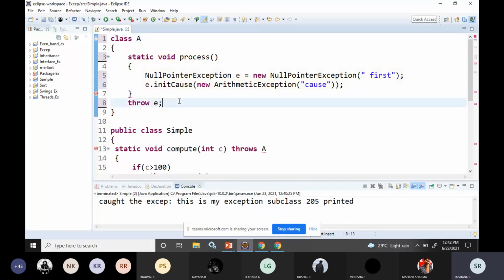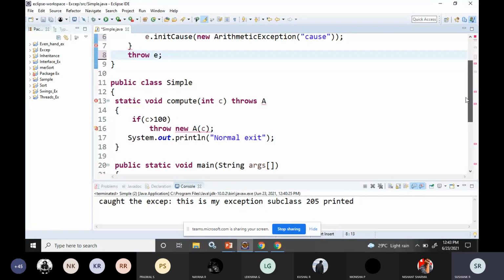Once the program is written, we can check this, because the brackets we have closed properly. For the method also we have closed, for the class also we have closed. So once the program is written completely, we will see that. Unexpected bracket. Okay, initCause new arithmetic exception. This is also clear. So I think we don't have any issues. Once I complete the program, we won't get this error.